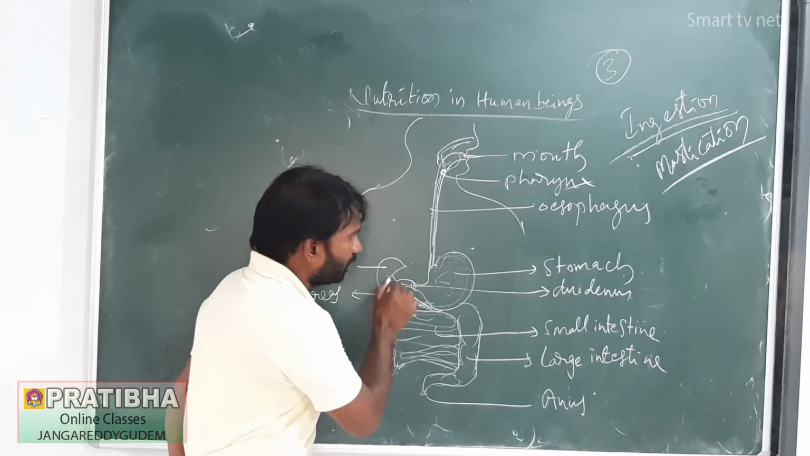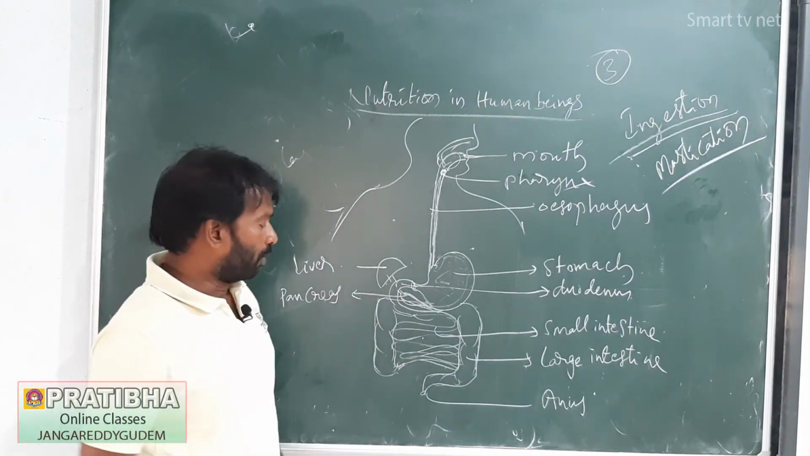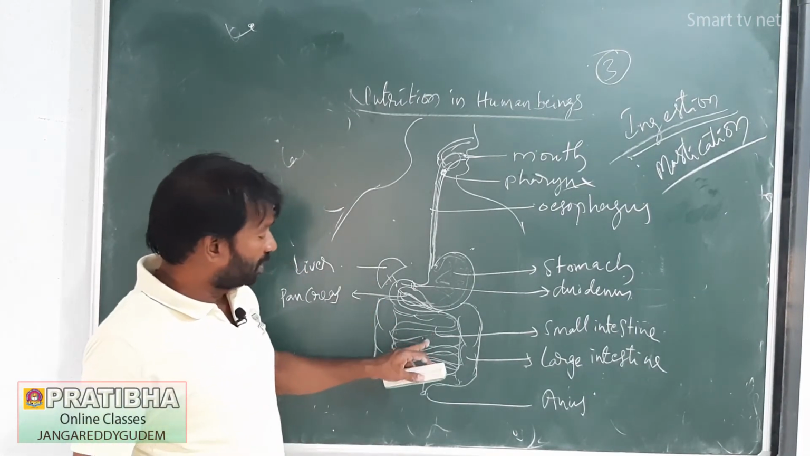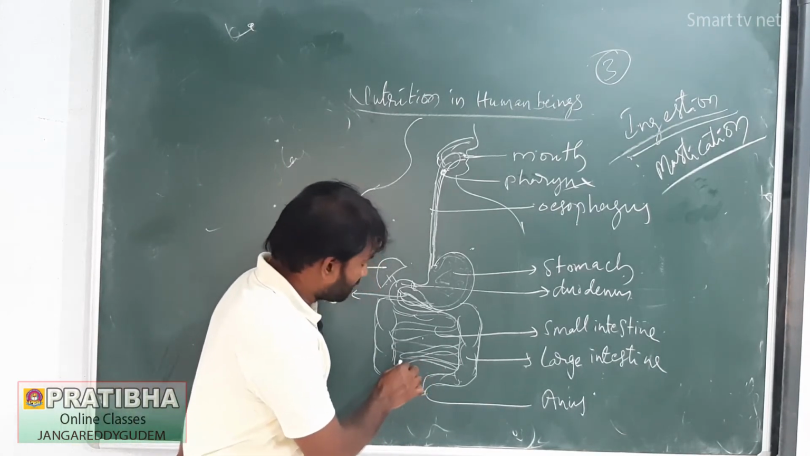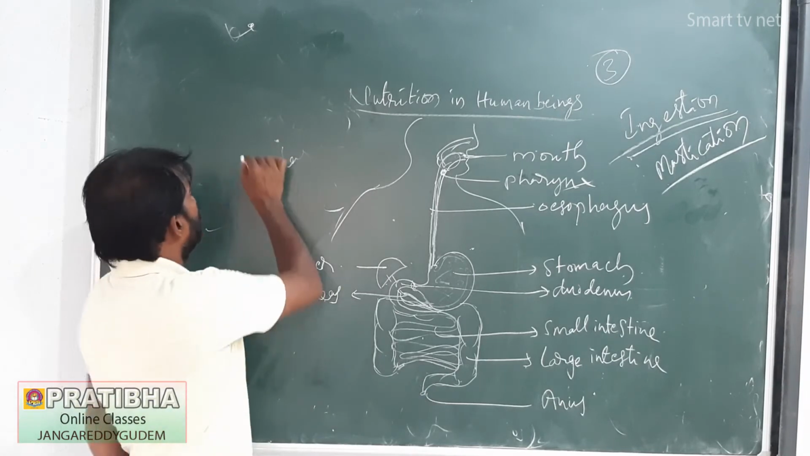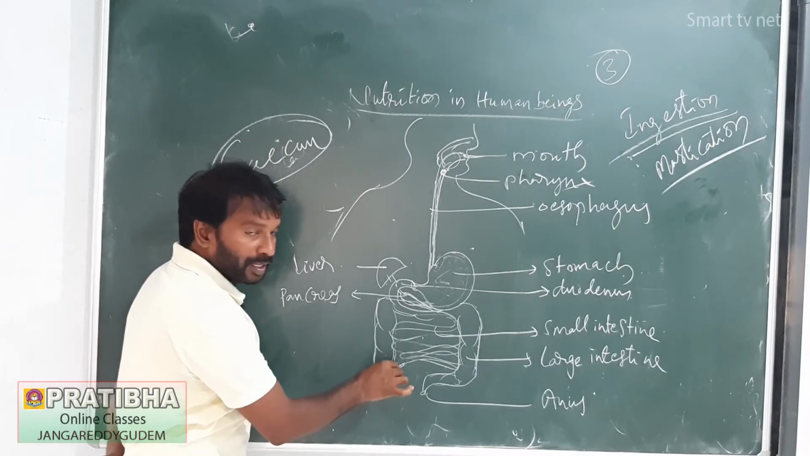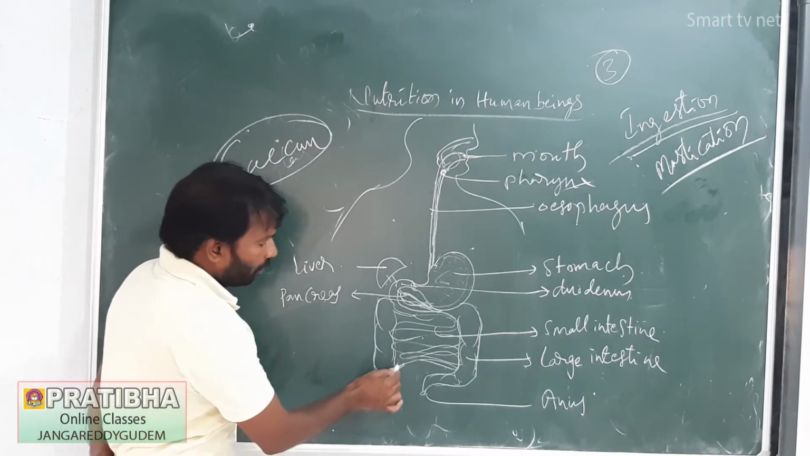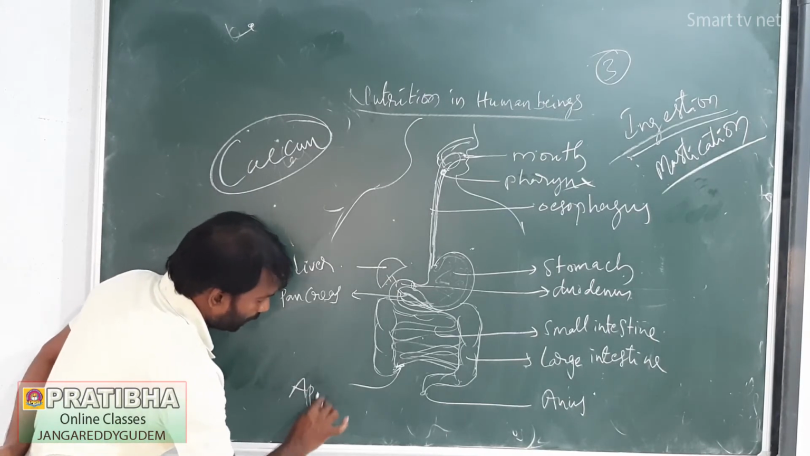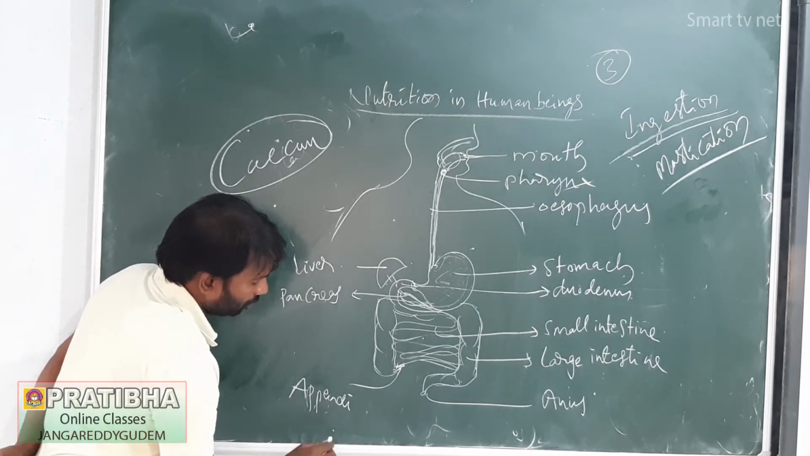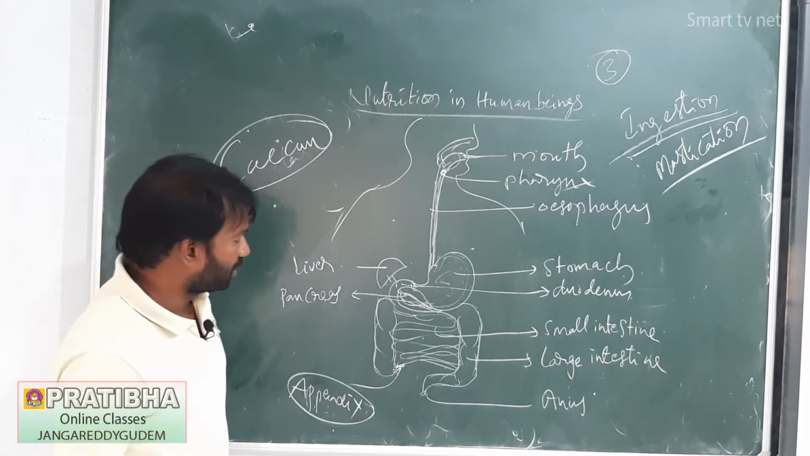Next, the duodenum is the starting part of the small intestine. The middle of the intestine is called the ileum, and the end of the small intestine is called the cecum. The place where the small intestine connects to the large intestine is called the cecum. Here one finger-like structure is there, called the appendix. The appendix is a vestigial organ; it has no function in digestion.